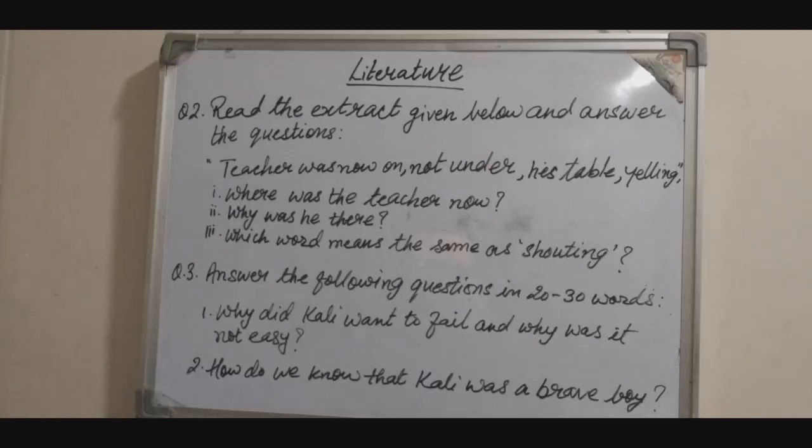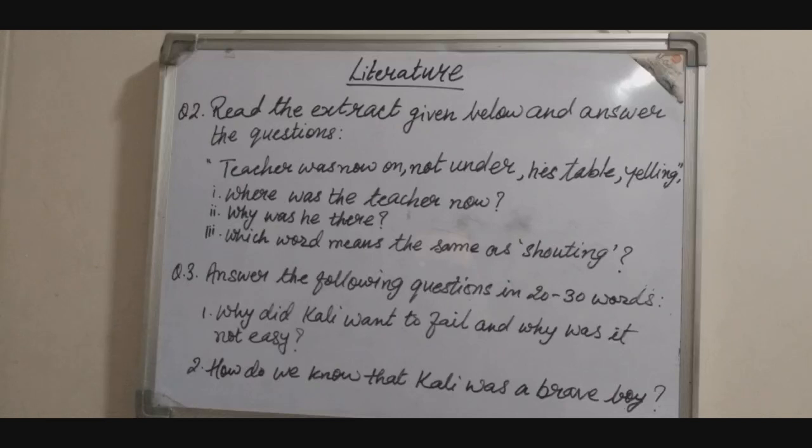Now, let us discuss the first question. The first question is, why did Kali want to fail and why was it not easy? If you've read the chapter thoroughly, you must have realized why Kali wanted to fail, right? Since he was an Irula boy, nobody wanted to speak to him and he felt very lonely. He did not want to go to school and therefore he always wanted to fail in the class so that he is thrown out of the school, right?